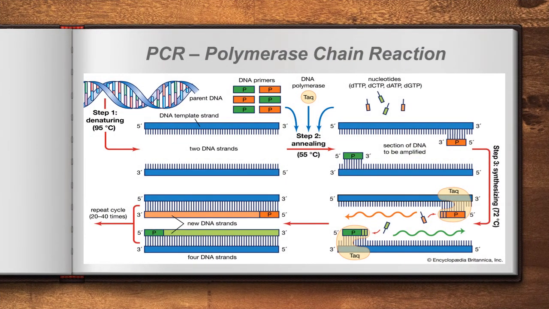PCR technology, polymerase chain reaction, is also one of the recent technologies. Polymerase chain reaction means the DNA will be multiplied into various numbers, a lot of numbers. Same DNA multiplication will be produced. For example, as we said already, DNA consists of two strands. So these two strands will separate first. Then each strand will produce the matching of another strand. That is also called a template strand, which you will learn in the next classes, right? So two strands will separate from each other. Then each strand will produce its own matching strand. So again, one DNA will produce two DNA.